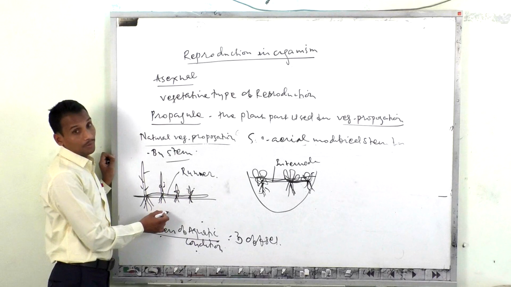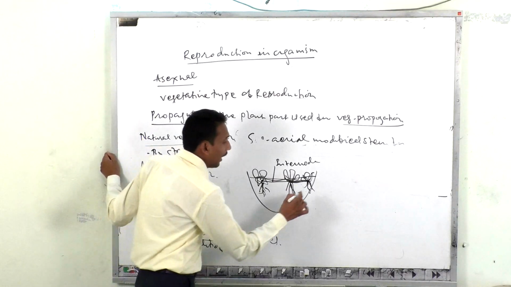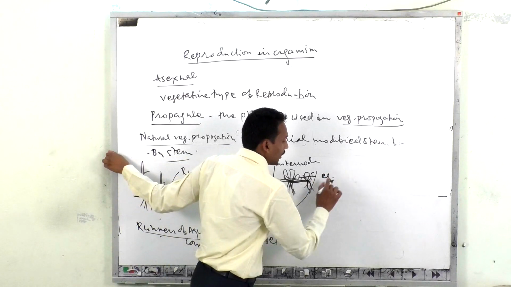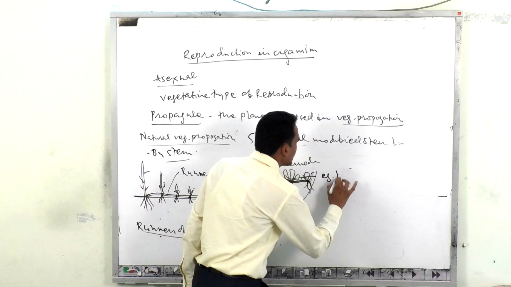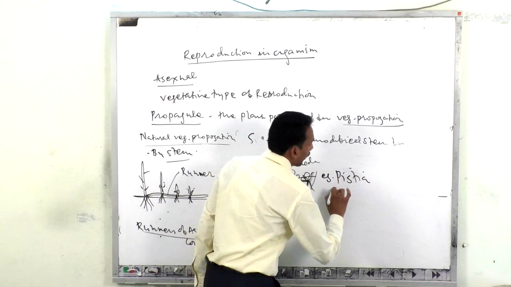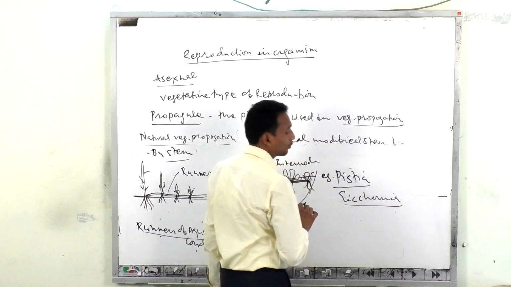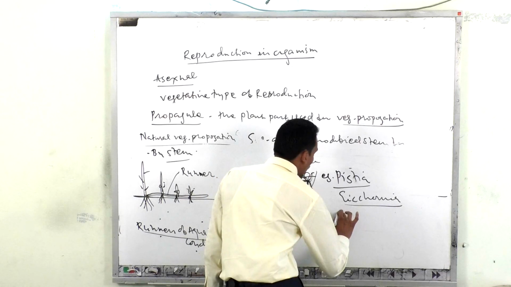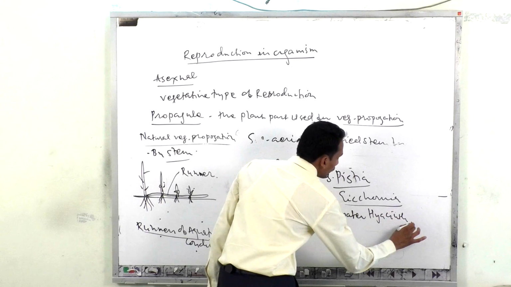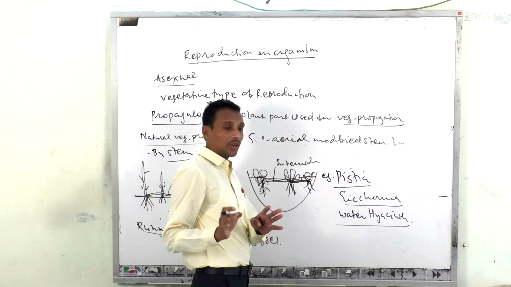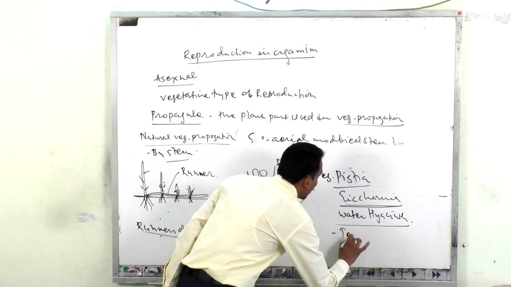The same condition is observed in the case of Cynodon and in the case of the aquatic runner, and the best example of the aquatic runner is Pistia. So this is an aquatic plant, and another plant is Eichhornia. This Eichhornia plant is also called the water hyacinth. You just note that this Eichhornia plant is also called the terror of Bengal.